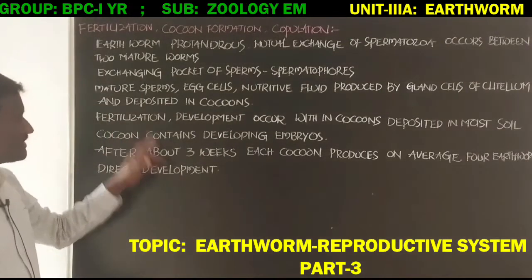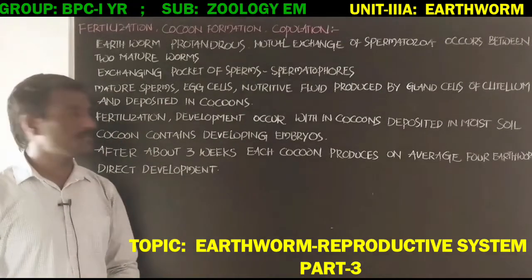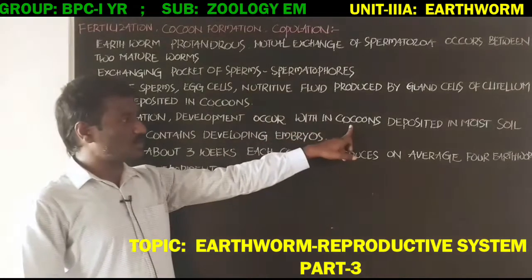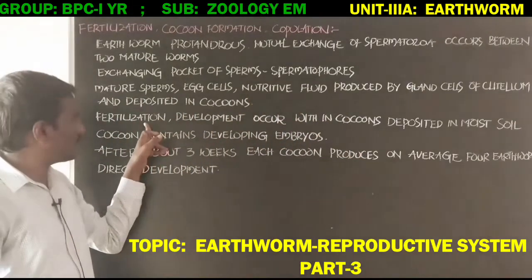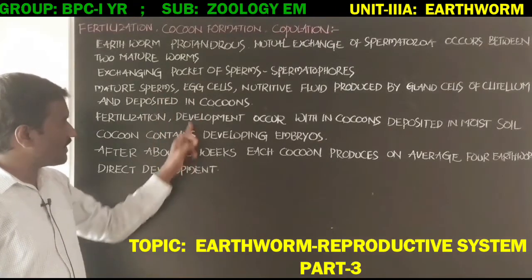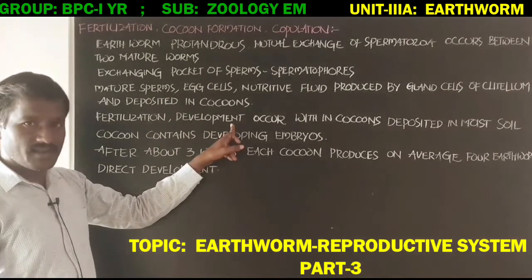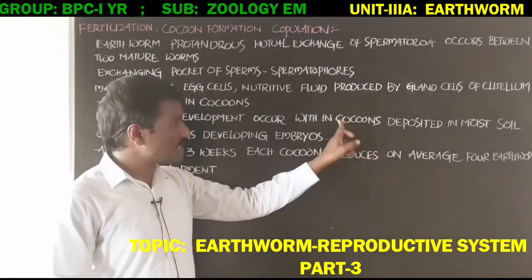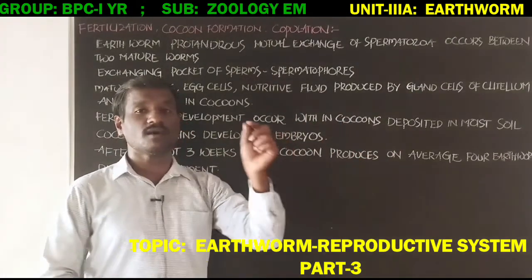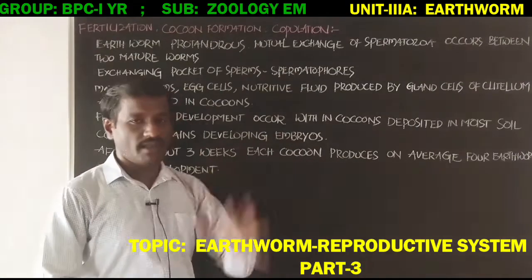Next, fertilization and development occur within the cocoons. Student, fertilization between the egg cells and the sperms, and development of the egg cells, occurs within the cocoons. The cocoons are deposited in the moist soil by the earthworms.